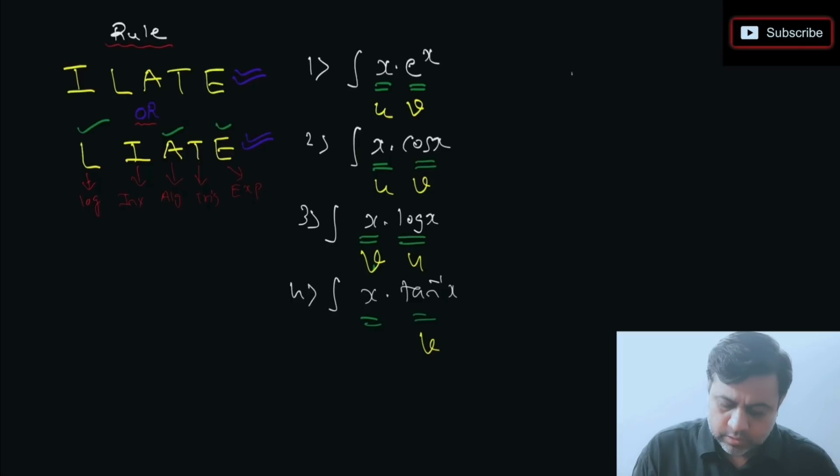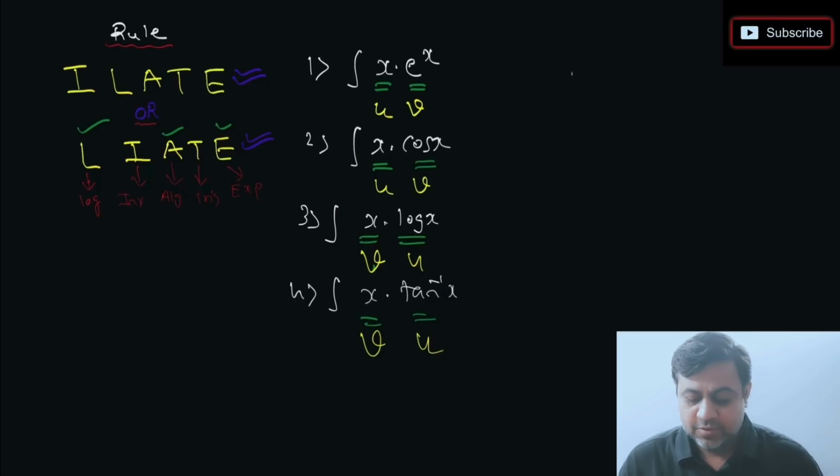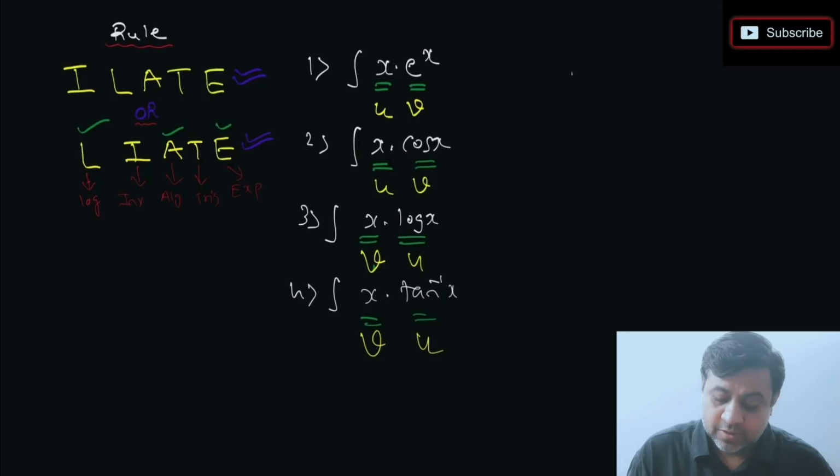and algebraic will be v. So my writing is bad. Let me write this as u. Okay? So I hope this is clear to everybody how to select algebraic and trigo functions. Okay? How to select algebraic exponential, how to select algebraic log, how to select algebraic and inverse trigo. Okay? Do not get confused between these two very important things. Algebraic trigo and algebraic inverse are two different things.